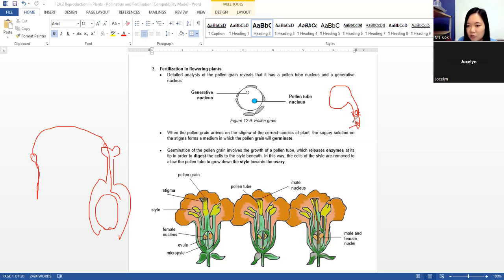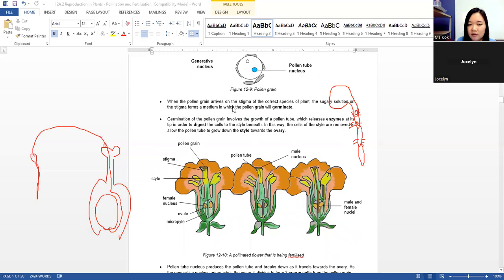So it continues to secrete enzyme, digest the cells, then absorb, and then it will grow like this. So it continues to do that until it reaches the bottom part here, which is this point called the micropyle. Okay?